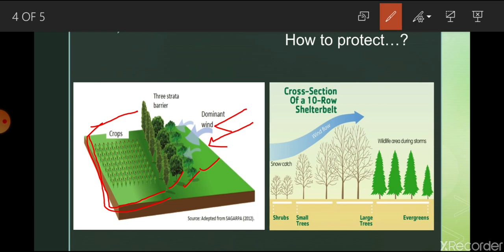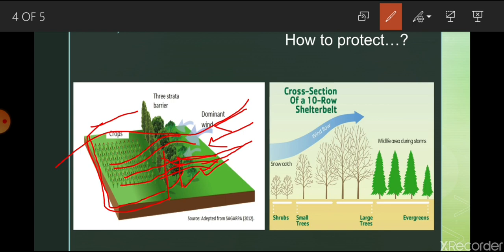Observe minutely: such plants are available with shorter height, compared to this one, which is a little longer or bigger, and then after this is also bigger. So when wind flows, it will pass from this and go up. A slow amount of velocity will go through this, but the higher amount of velocity will go over the field.